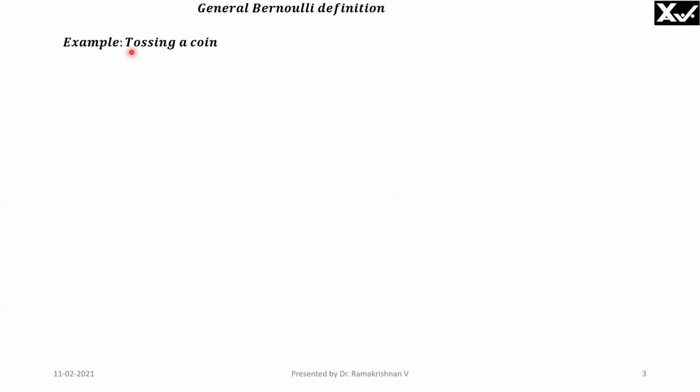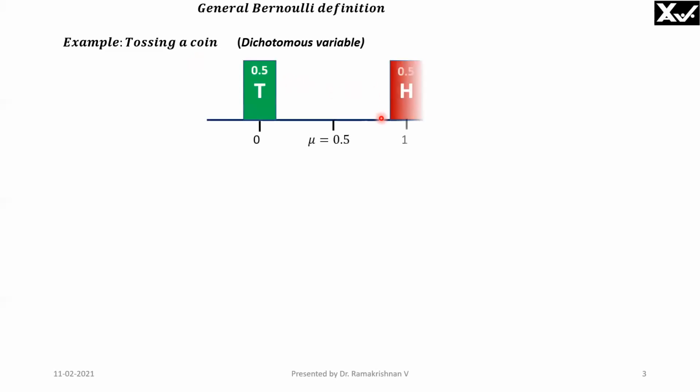First, we will take an example, tossing a coin. This is called a dichotomous variable. That means there are only two possibilities when you measure or observe. In this case, when tossing a coin, there are only two possibilities, head or tail, that can fall. Suppose you want head to fall. That means your favorable event is head, and you have to assign a value of 1 to this favorable event, and 0 to the unfavorable event. This is very important, otherwise you cannot proceed with the calculations.